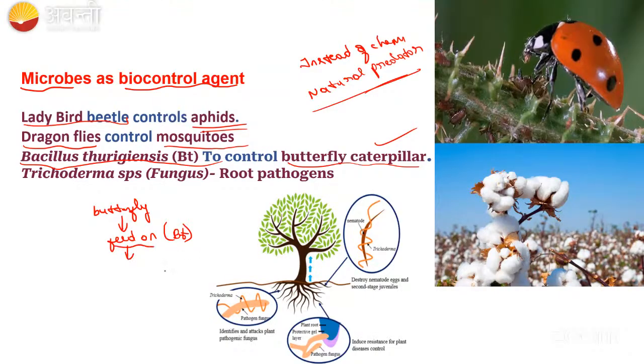This Bacillus thuringiensis will go to the gut, mainly the midgut, okay. When it goes to the midgut, it will become activated. How is it going to become activated? Why didn't it activate in the stomach or in the saliva? It needs alkaline condition for the activation.